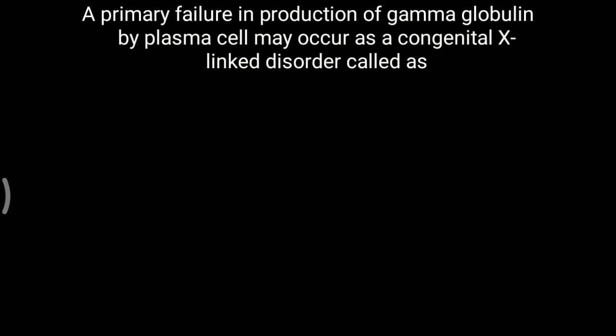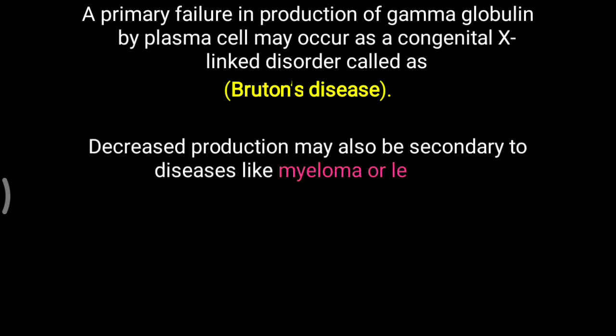A primary failure in production of gamma globulin by plasma cells may occur as a congenital X-linked disorder, which is also called Bruton's disease. Simply, gamma globulin is not produced by the plasma cells, and that leads to a decreased gamma globulin level. Decreased production may also be secondary to diseases like multiple myeloma or leukemia, where gamma globulin production is also decreased.